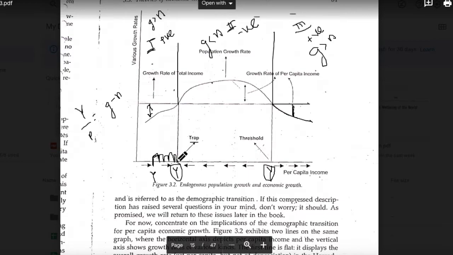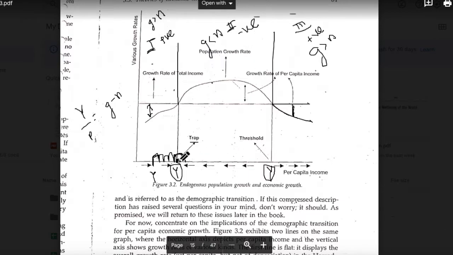Now why is this point called a trap? Because if you are in this zone of level of income, you will face a negative income growth rate.